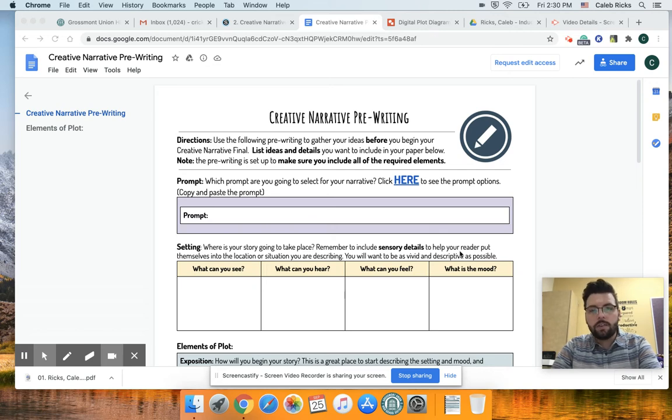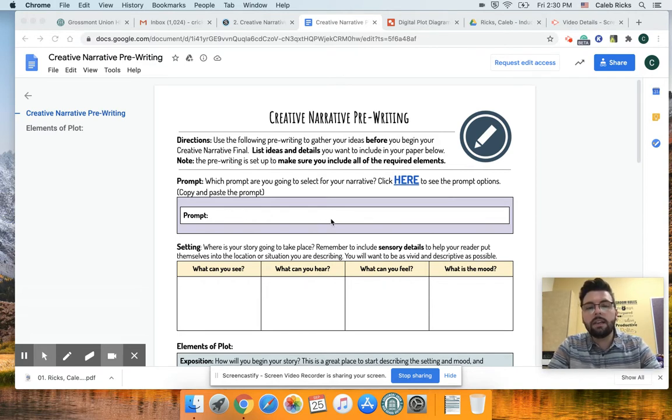Hello, all. So, for this assignment, we're getting ready for the final writing task of this unit and the final writing task of this quarter. Throughout this quarter we've been looking at the elements of storytelling, right? What makes a good story? We've looked at characters, we've looked at theme, we've looked at plot. Now it's time for you to create your own story.